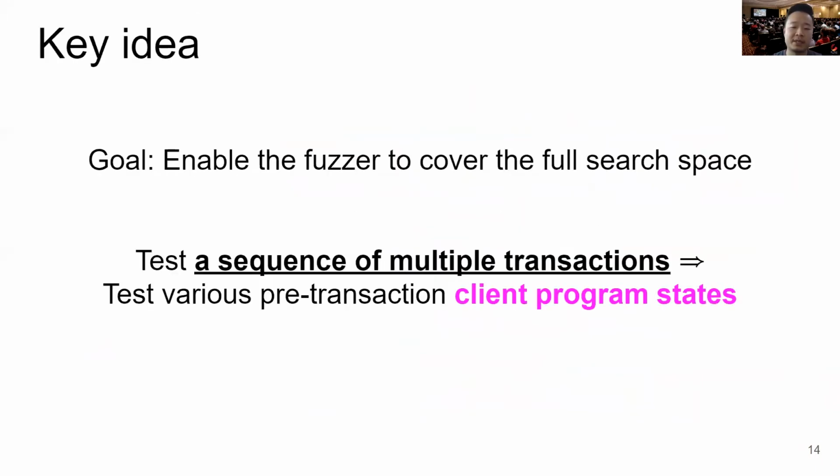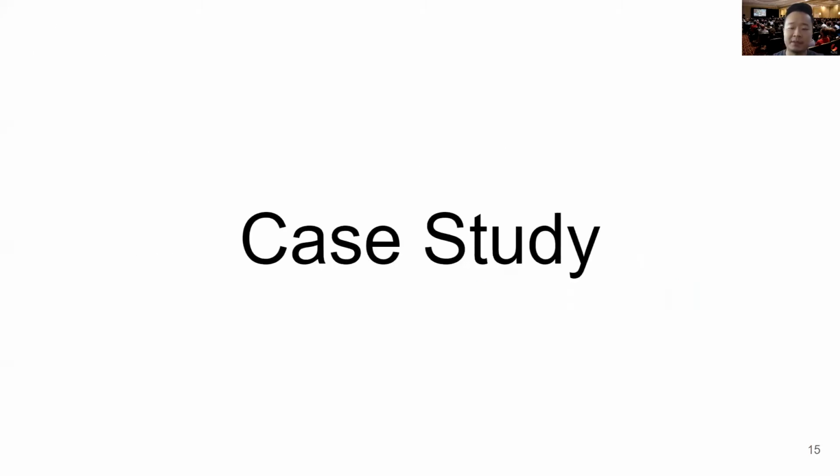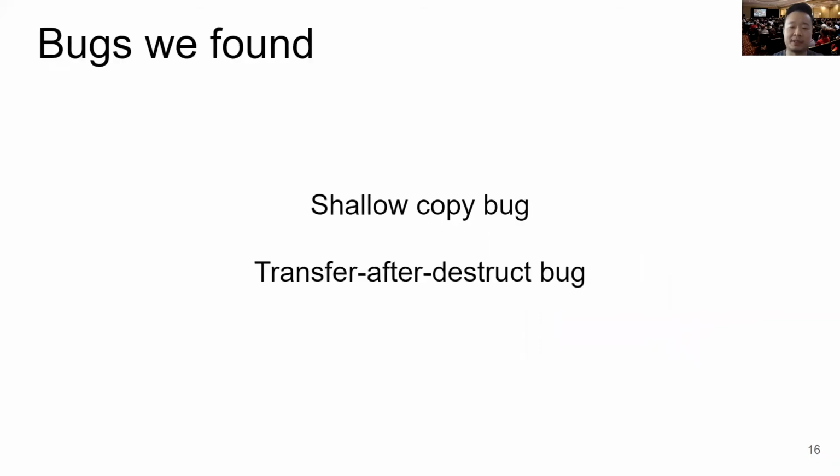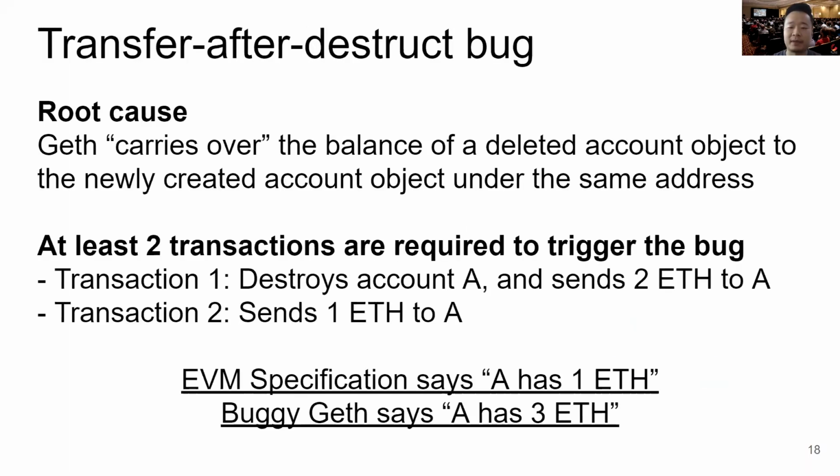So our key idea to enable the fuzzer to cover the full search space is to test a sequence of multiple transactions, thereby testing various pre-transaction client program states which existing fuzzers miss. Let me illustrate our idea with specific case studies of the bugs that we found, especially the second bug, the transfer-after-destruct bug.